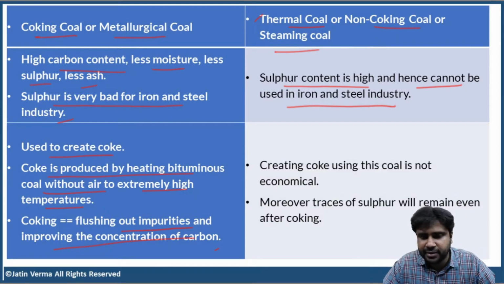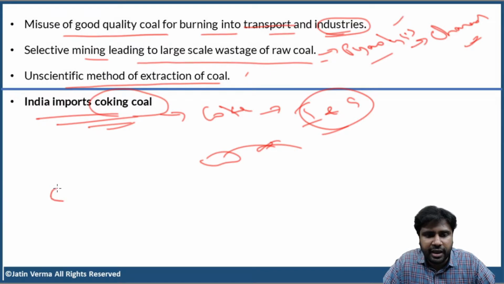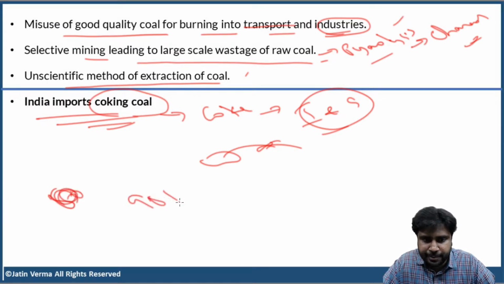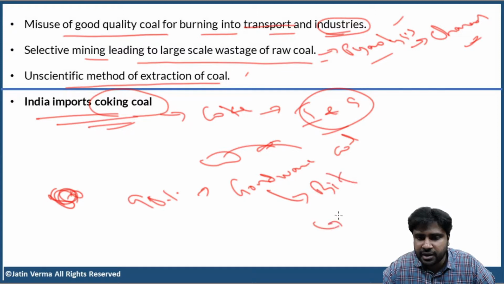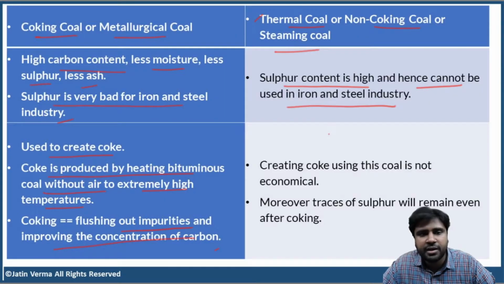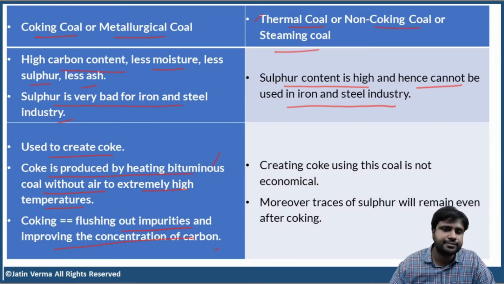I hope you're understanding. See, in India, 98% of coal reserves are Gondwana coal. And from Gondwana coal, we get bituminous and subbituminous. That means we have very good reserves of bituminous and subbituminous coal in India. And coking coal is also bituminous coal. But unfortunately, the coal in India contains a lot of sulfur. So it cannot be used for making coke. And also the bituminous coal that is found in India has less carbon content. Clear, right?